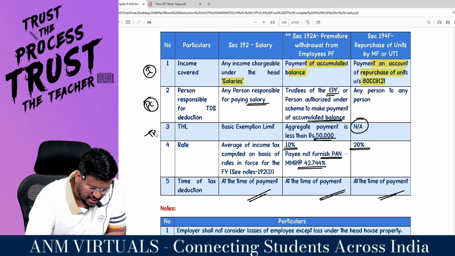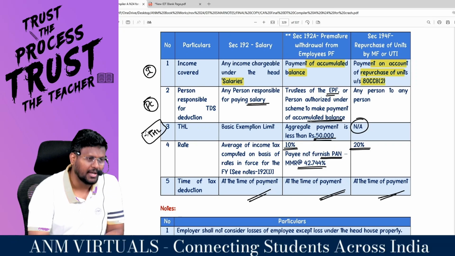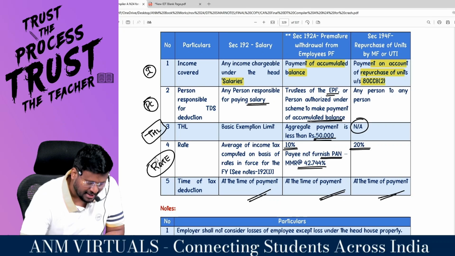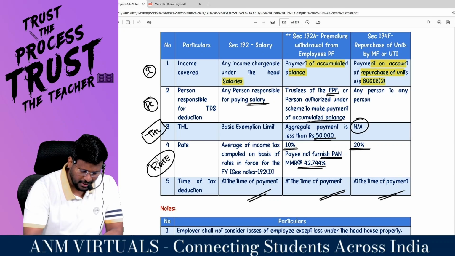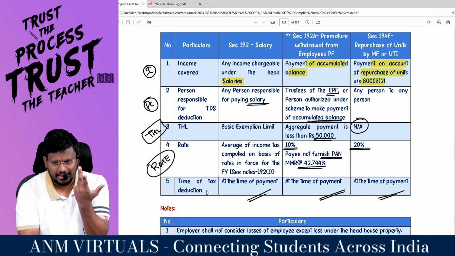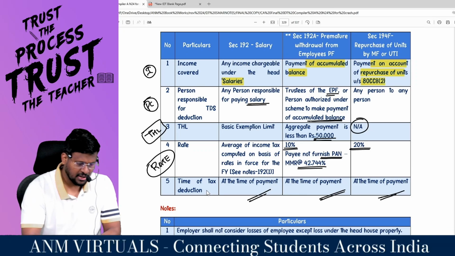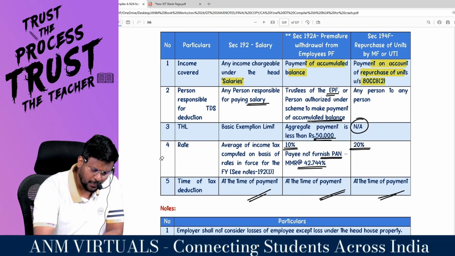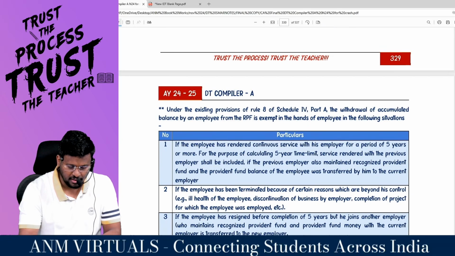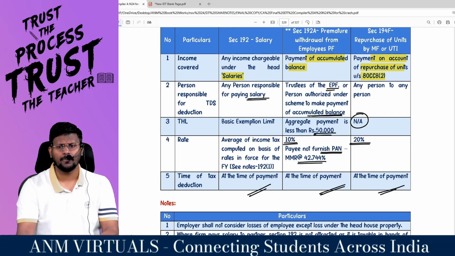Number three is the threshold limit. Four is the rate. What is the rate? What is the fifth one? What is the time of tax deduction? At what time are we supposed to deduct the TDS? If you take any section, if you are clear with these five things, my dear lovable students, your TDS study comes to an end.